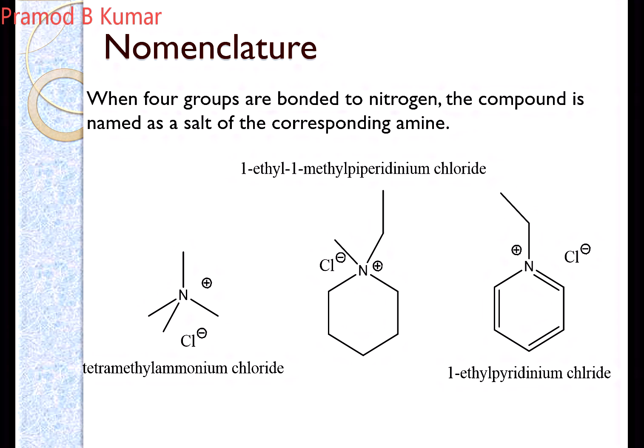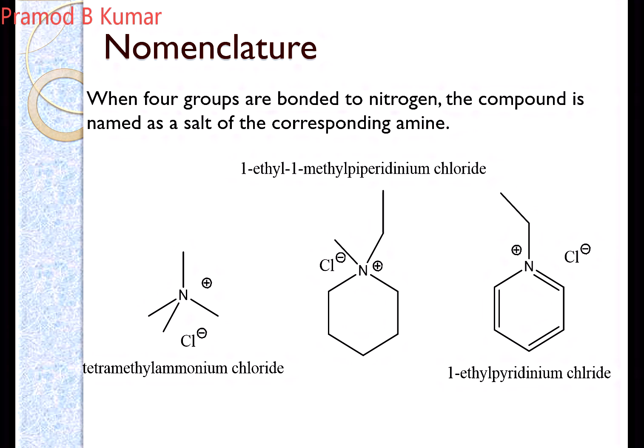Now the next example is 1-ethyl pyridinium chloride. Why is it so? The basic ring is pyridine, so that is pyridinium. What is attached to that? At the first position, where the nitrogen is, there is an ethyl attached to the ring, and it forms a chloride. So that's why it is known as 1-ethyl. Pyridine becomes pyridinium, so it is written as pyridinium chloride or whatever the salt is. If it is a sulfate salt, it is pyridinium sulfate.